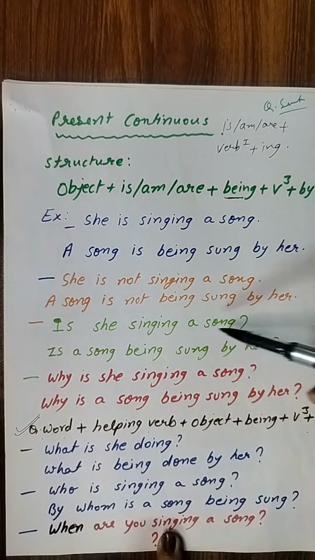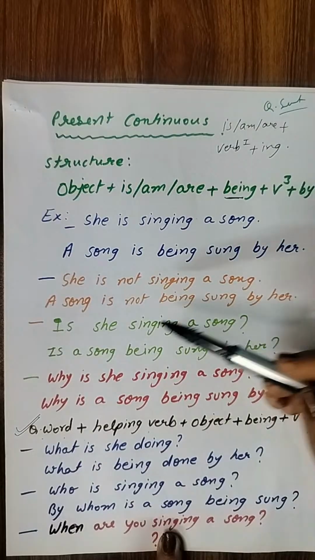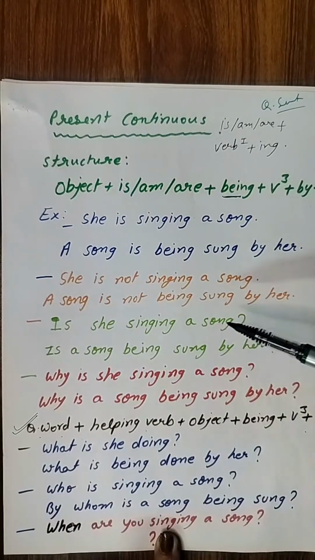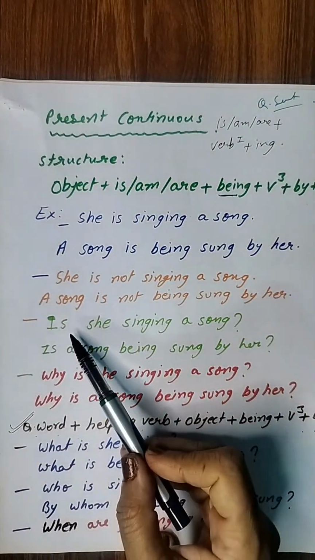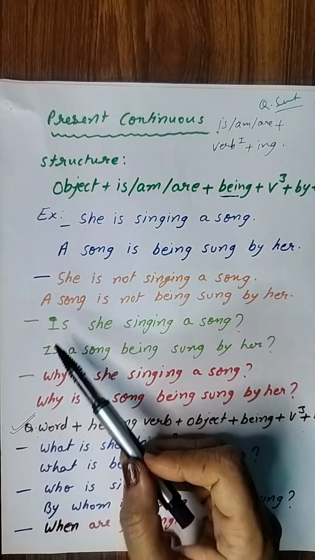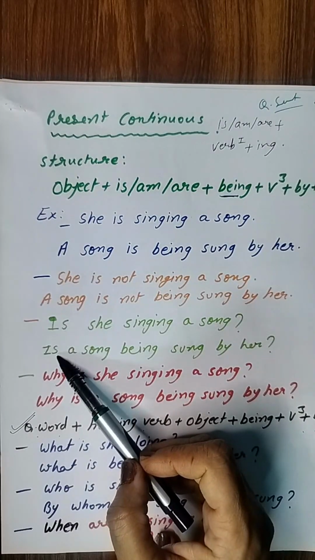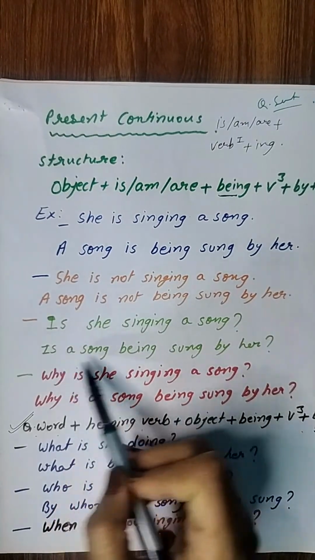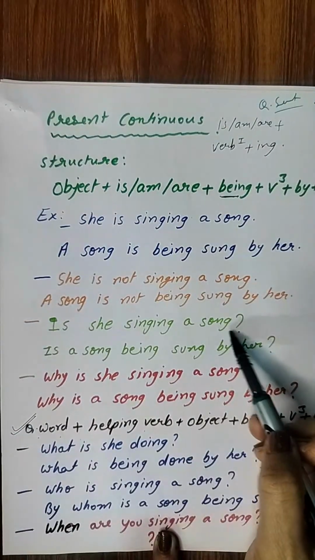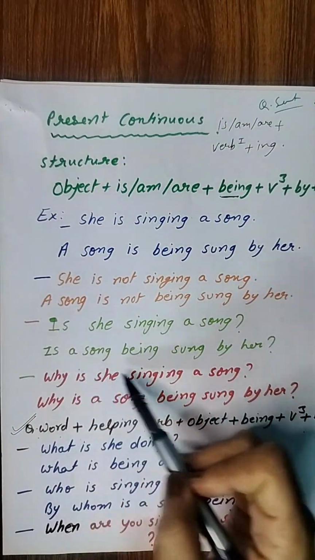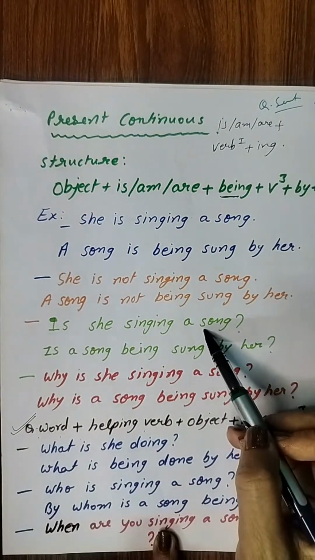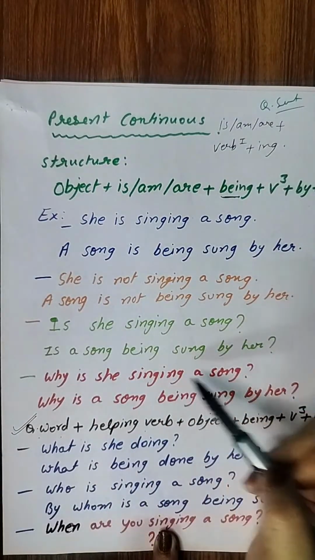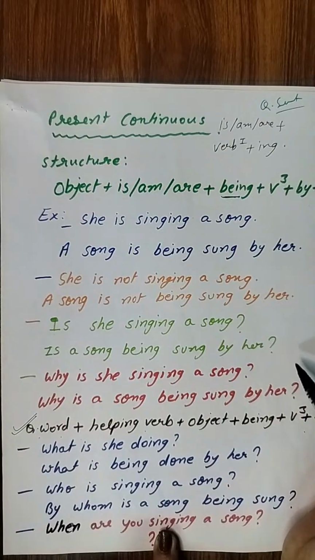Then is she singing a song? Okay. Again, this is interrogative sentence. For interrogative sentences, you have to be very much careful. Interrogative sentence, if you are getting the helping verb in the very beginning, in your answer sentence also, the helping verb must be there in the beginning. So is. अब is लिखते समय आप एक बार ध्यान दे लीजिए, अगर यहाँ पर songs लिखा होता यानी कि ऑब्जेक्ट प्लूरल होता तब हम यहाँ are लिखते. Are the songs being sung by her? बट क्योंकि यहाँ सॉन्ग ही लिखा है, सॉन्ग्स नहीं है, that's why we will write is. Is a song being sung by her, and then question mark.